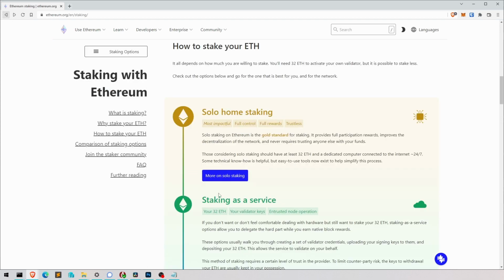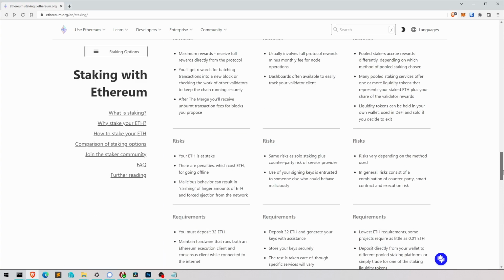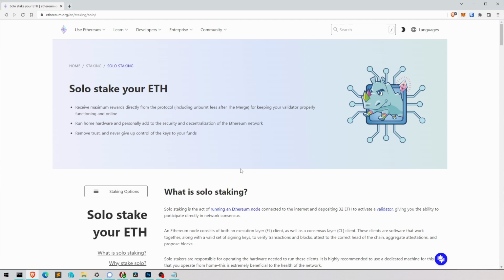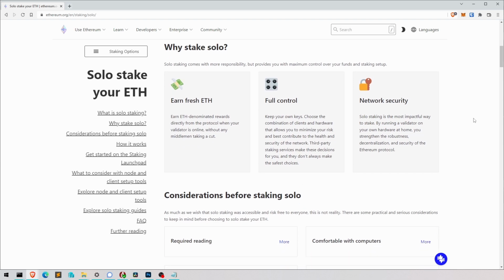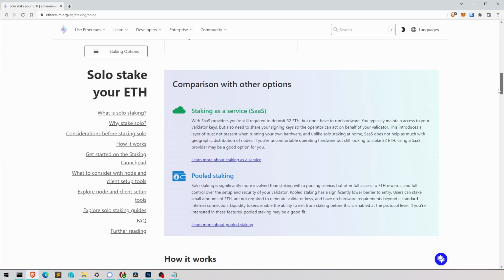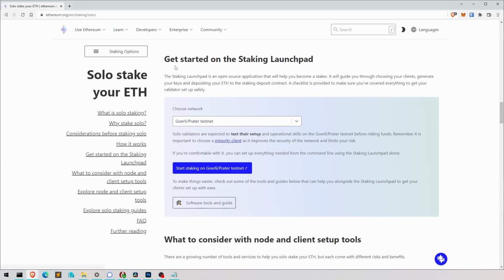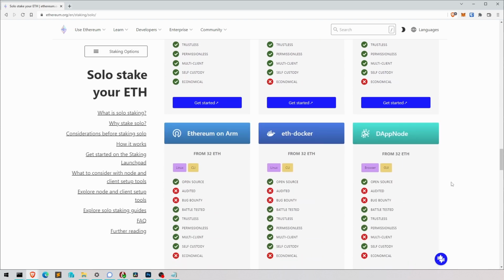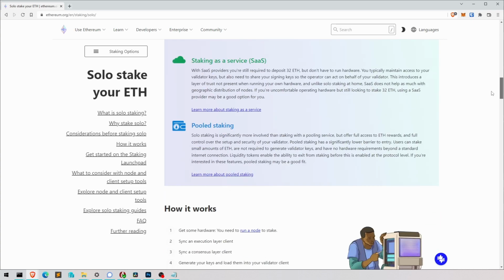Well, it's always worth reading through all this. I don't know how far you've been down the rabbit hole, but have a proper look at this. It's all super interesting and important to read, in fact, if you don't know about it. Here, more details about solo staking. Quite a lot. Now, this is the important bit here. Get started. I urge you to read through all of this, and this is interesting as well. All the other solutions, DAppNode is here, but let's crack on with this so that the video doesn't get too